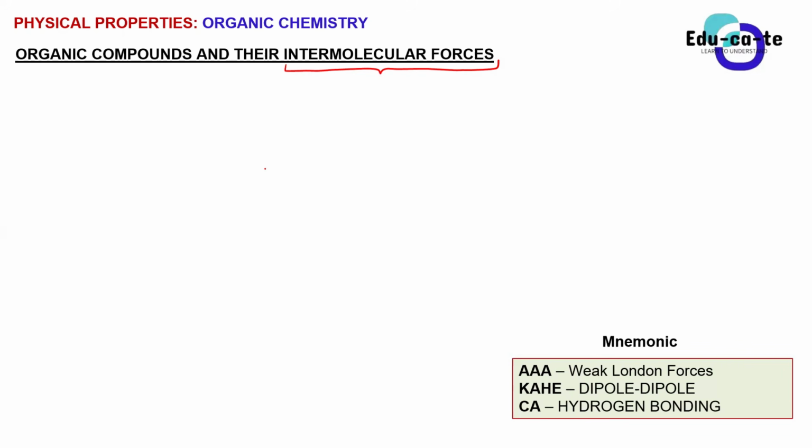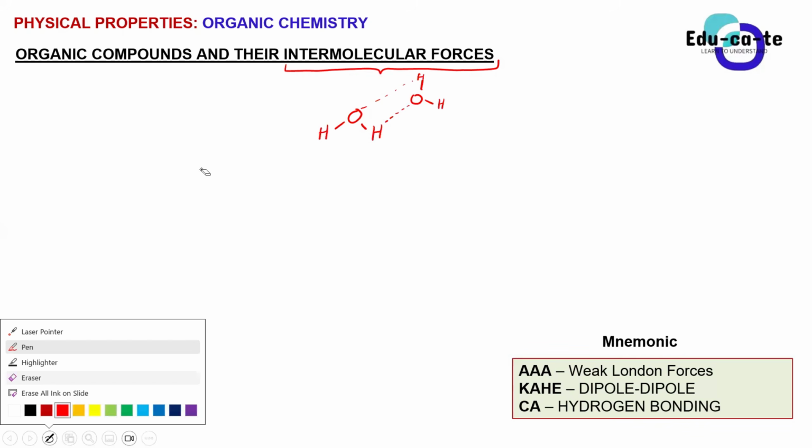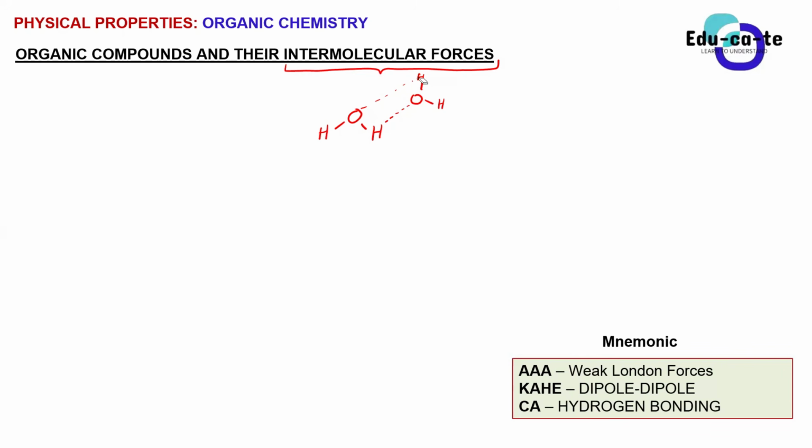For example, when we're talking about molecules of water, if we take two molecules of water, they are going to interact with one another. This hydrogen will interact with the oxygen, and then the oxygen will interact with the hydrogen. These are intermolecular forces. So basically, intermolecular forces are just weak interactions that occur between two different molecules.